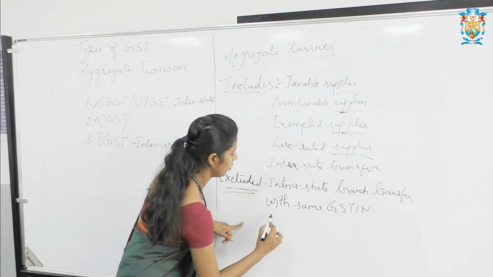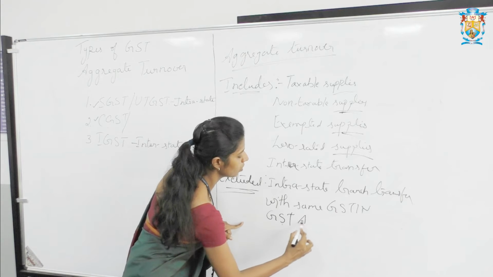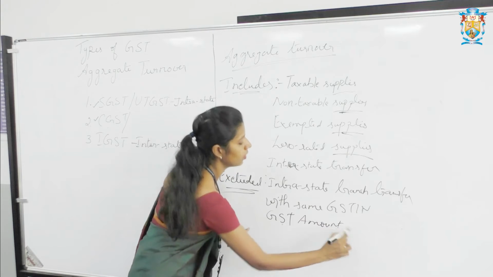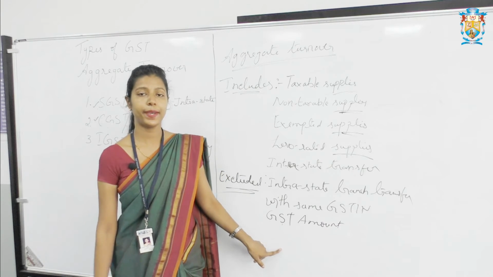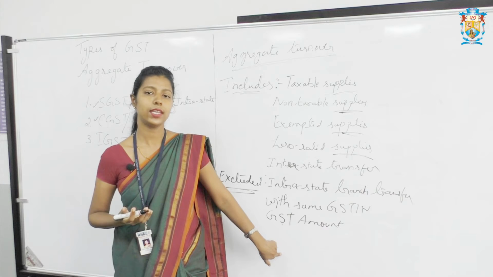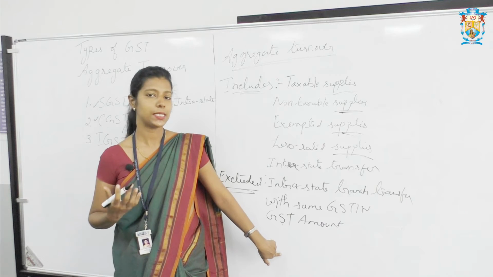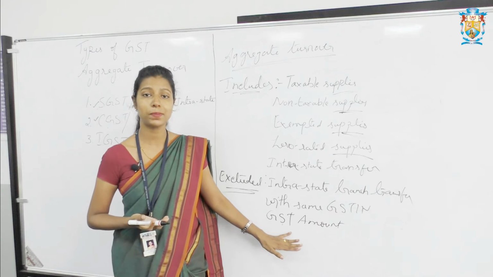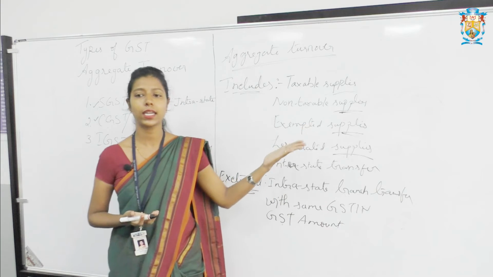Then GST amount. So if any GST amount is paid, we already learned the types of GST: SGST, UTGST, IGST and CGST. If any GST amount is paid, it is excluded from the aggregate turnover.